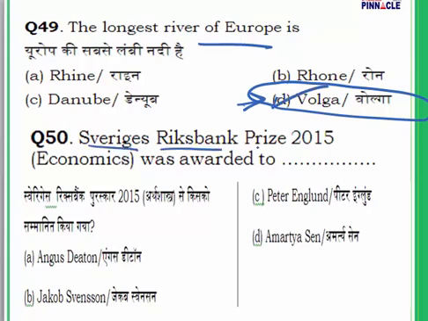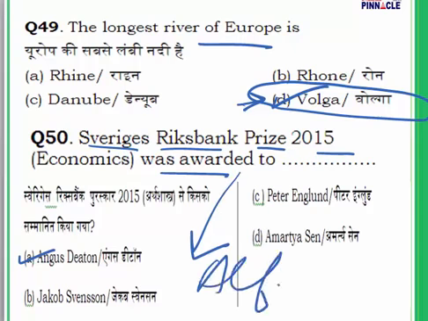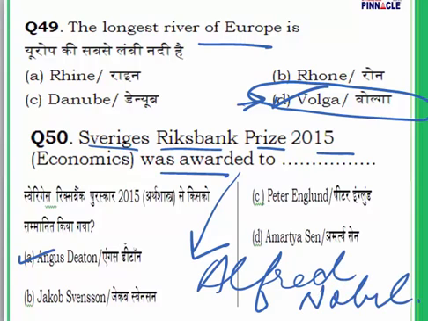Sveriges Riksbank Prize 2015 was awarded to... Question number 50. The answer is A, Angus Deaton. A-N-G-U-S, Angus, D-E-A-T-O-N, Deaton. And this prize, the Sveriges Riksbank Prize 2015, is given in the memory of Alfred Nobel. Nobel Prize is also given in his memory, no? So this is also given in the memory of Alfred Nobel. And this gentleman Angus Deaton got it for his analysis of consumption, poverty and welfare. So that was the general awareness section, questions number 26 to 50.